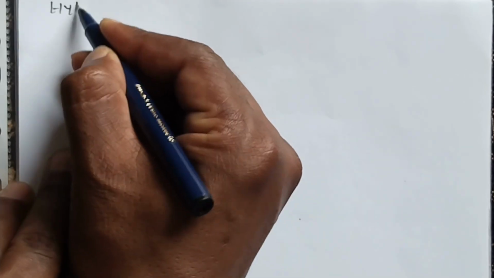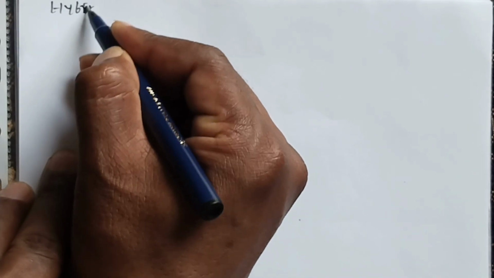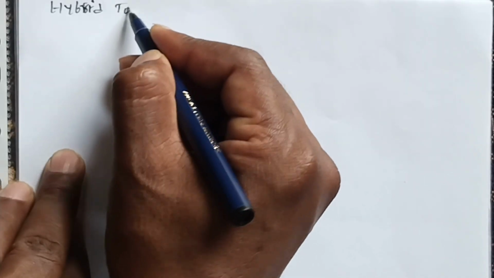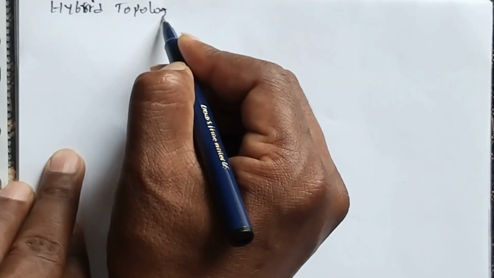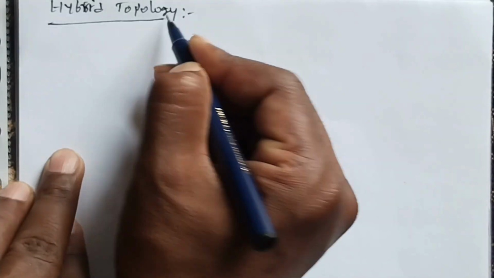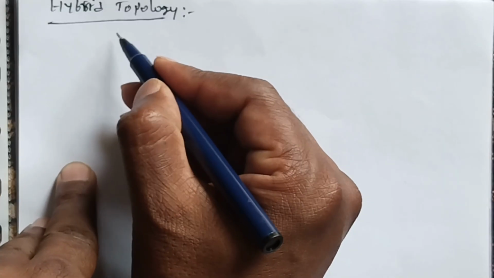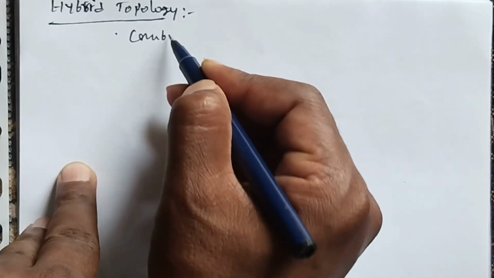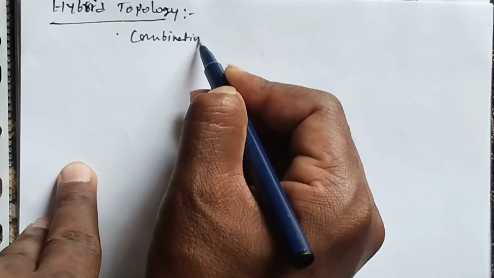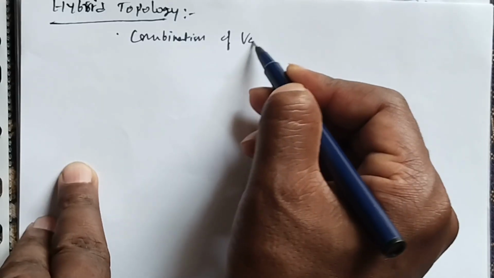In today's class we'll study about hybrid topology. What is the hybrid topology? It is one of the network topologies. The hybrid topology is a combination of various topologies.